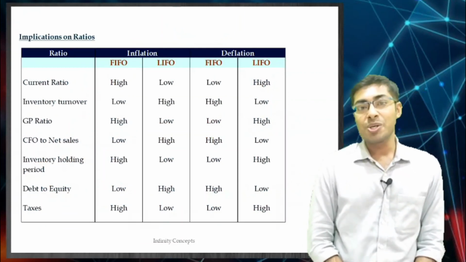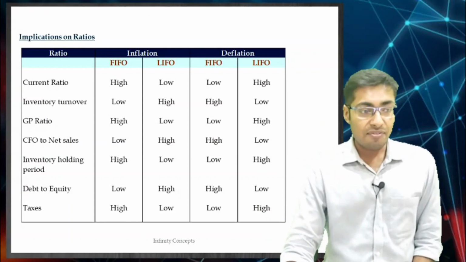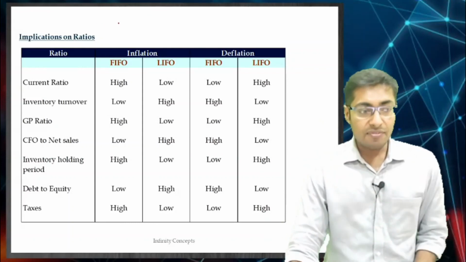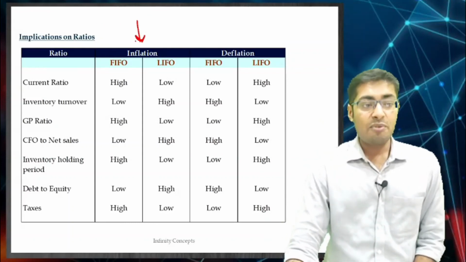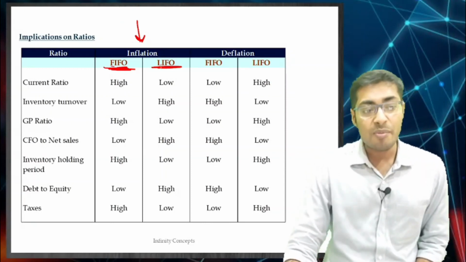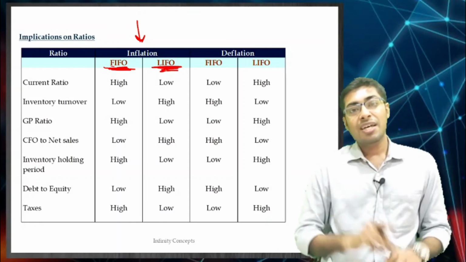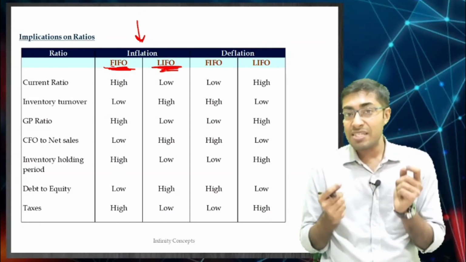Okay. One small mention, let me go to the ratios part, okay. In the ratios, when there is inflation in the market, is the FIFO method aggressive accounting or the LIFO method aggressive accounting? So what are you going to see? Aggressive and conservative is on the basis of the profits.